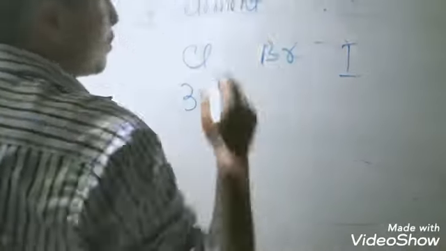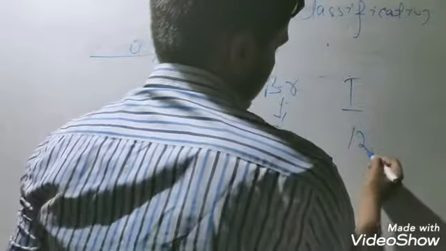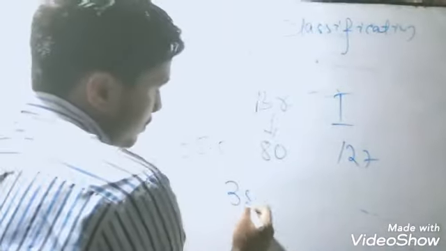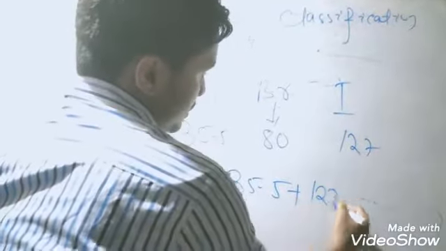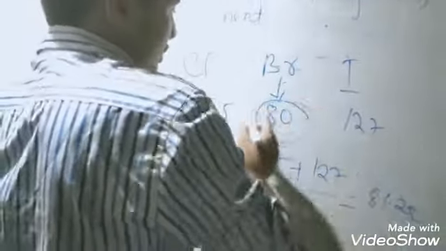So we take chlorine, bromine, iodine again: chlorine having atomic mass 35.5, bromine having atomic mass 80, and iodine having atomic mass 127. Adding, we get 35.5 plus 127 divided by 2. Its value will be 81.25, which is nearly equal to the atomic mass of bromine. So chlorine, bromine, iodine can be added into the Dobereiner triad.